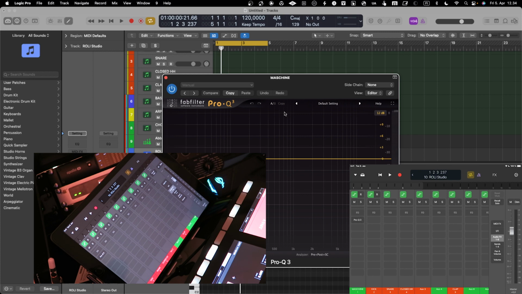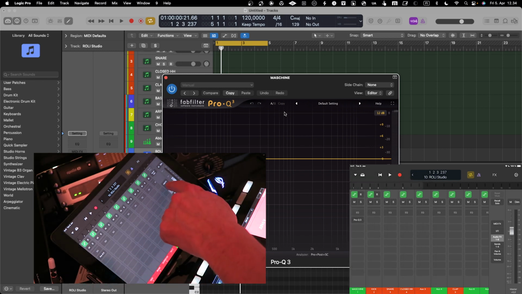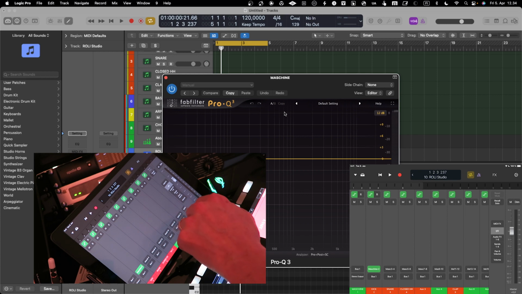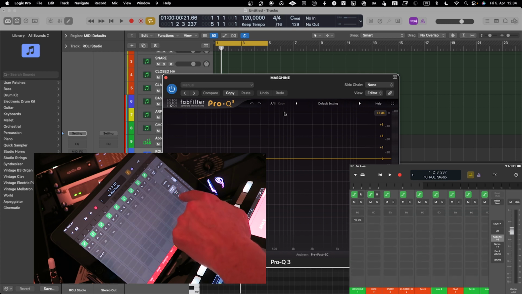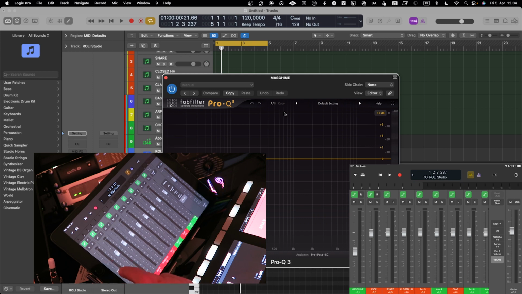So I can easily do things like this, and then of course you can select the track that you are working with. You have different modes. I'm currently in mixer mode, so I could go into the I/O, or go to effects, or go to volume control, where I have the faders that I can use.